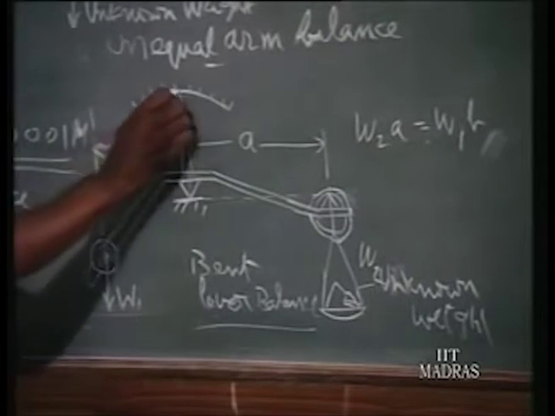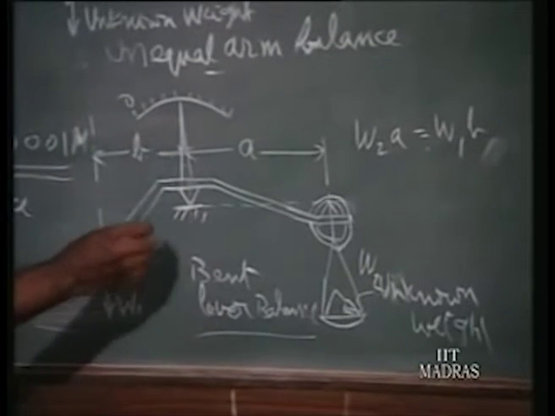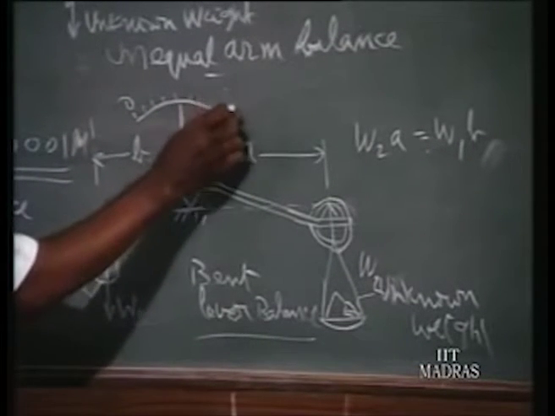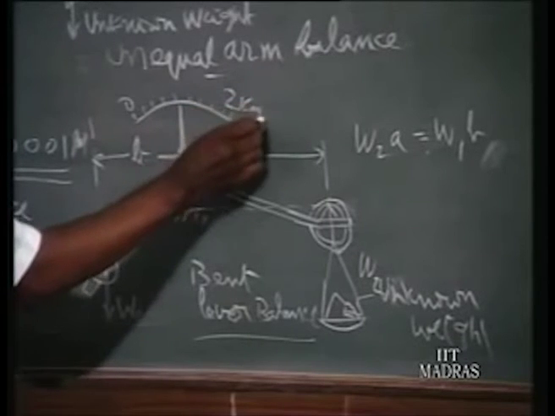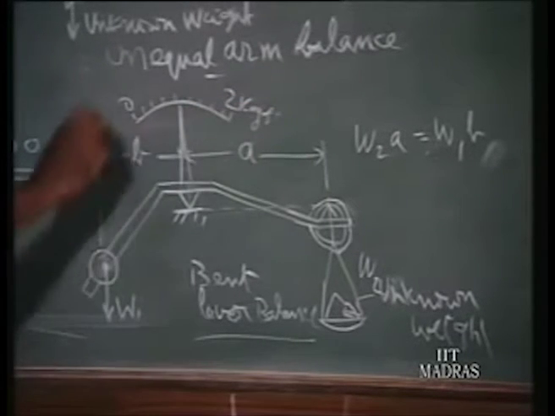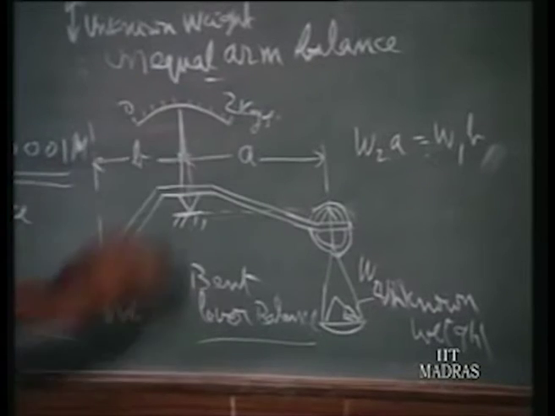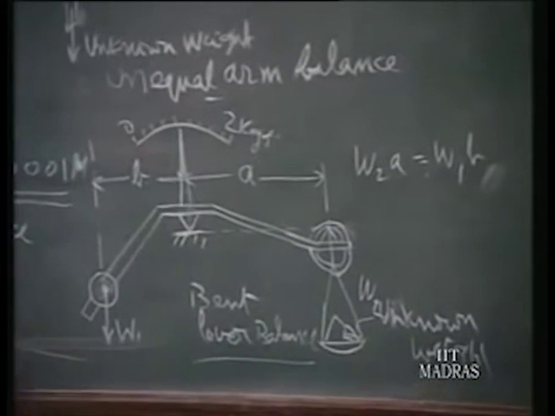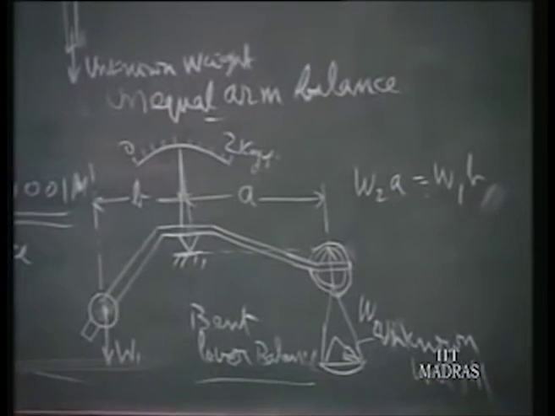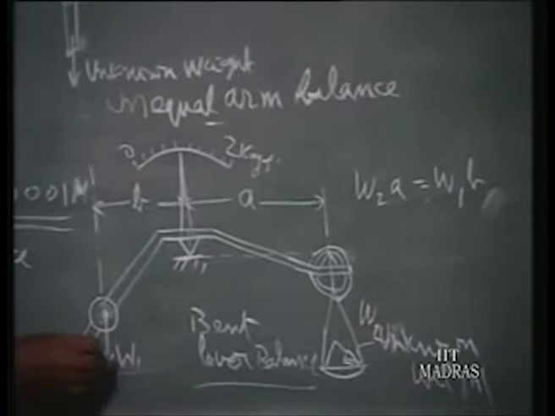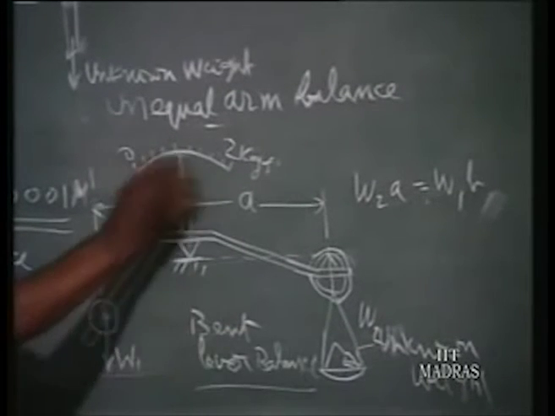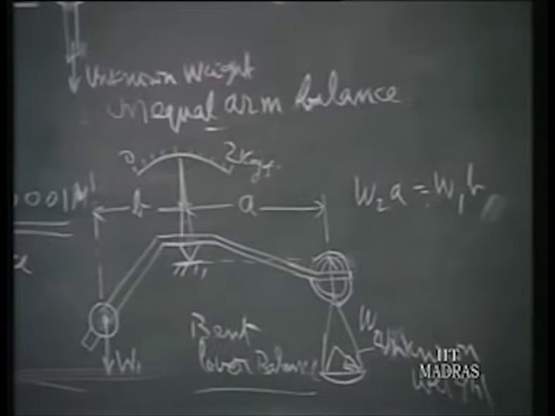At that time, wherever the pointer stands, this may be 0 and this may be say 2 kilogram, whatever it is. Even though we call it 2 kilogram, it represents force only. 2 kilogram means 2 kilogram force. So the moment we put the unknown weight, immediately it deflects and we find the reading.